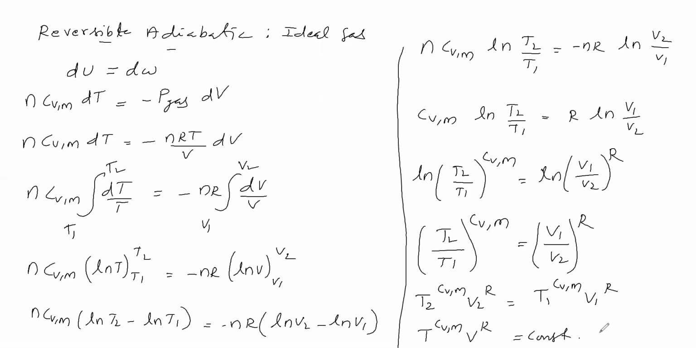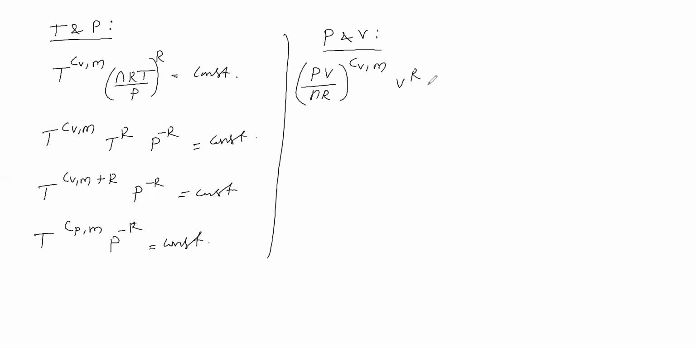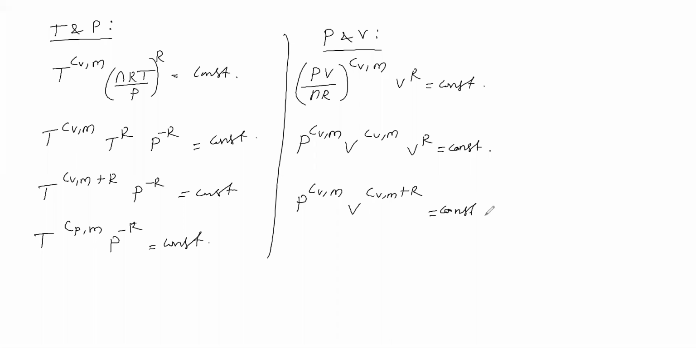Next, V power R, what is it? It is constant. Then NR is constant, take that side. Therefore, P power CVM, V power CVM, V power R is equal to constant. Then P power CVM, V power CVM plus R is equal to constant. So P power CVM, V power CPM is equal to constant.